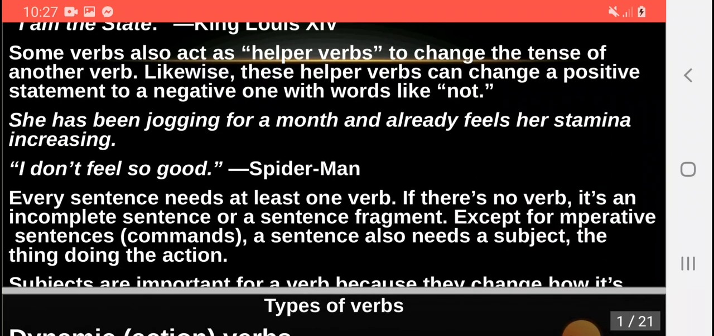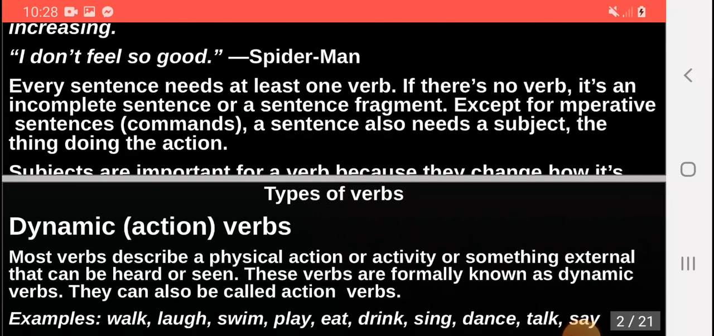Every sentence needs at least one verb. If there is no verb, it is an incomplete sentence or a sentence fragment. Except for imperative sentences, or the commands in which a command is given, a sentence also needs a subject, the thing doing the action. Subject is the thing which does the action. Subjects are important for verbs because they change how it is used.